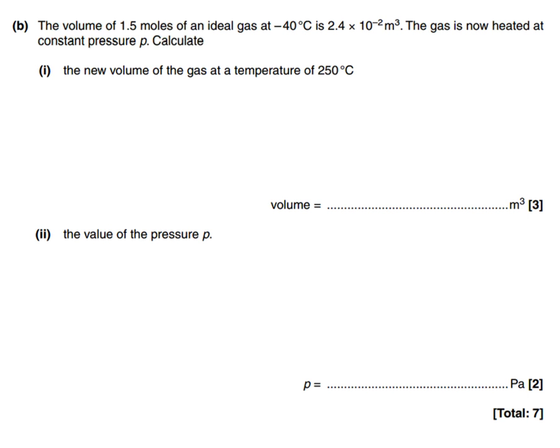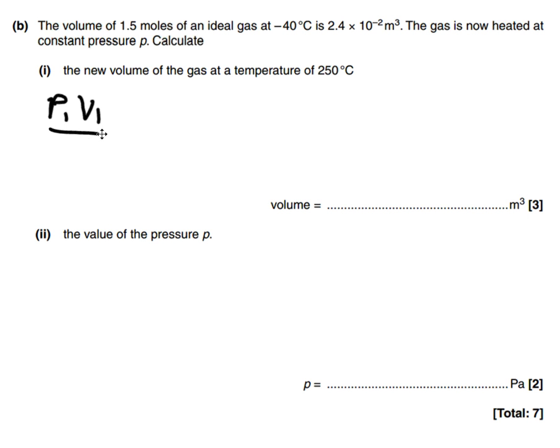And the final question, we are taking 1.5 moles of an ideal gas, and its temperature is minus 40 degrees Celsius, and we're told its volume is 2.4 times 10 to the negative 2 meters cubed, and the gas is heated at a constant pressure, and we need to find the new volume. So whenever we've got a question like this, we find P1, V1 and T1.